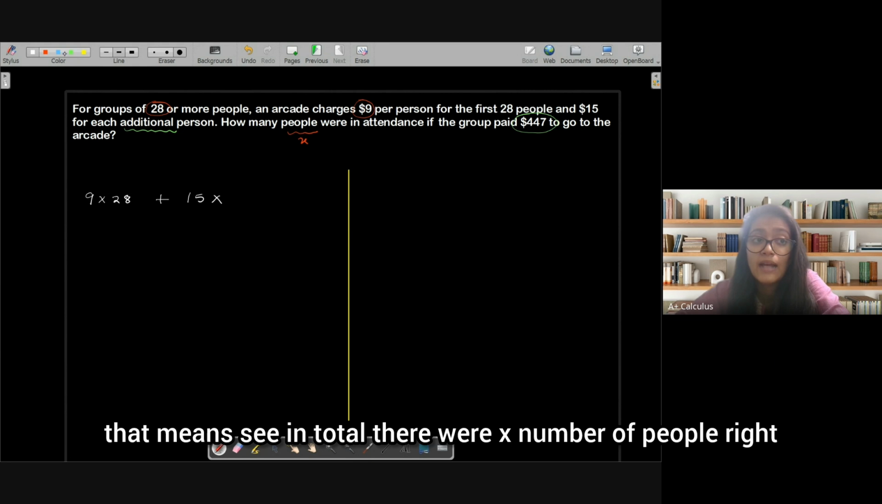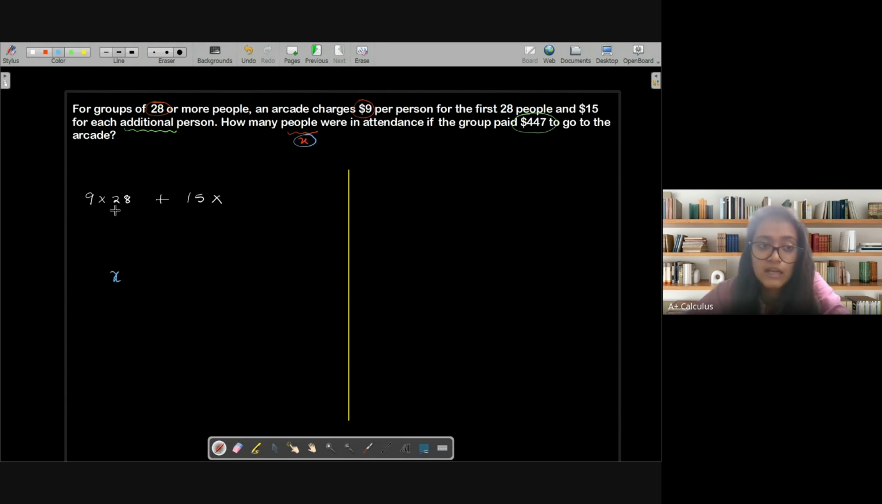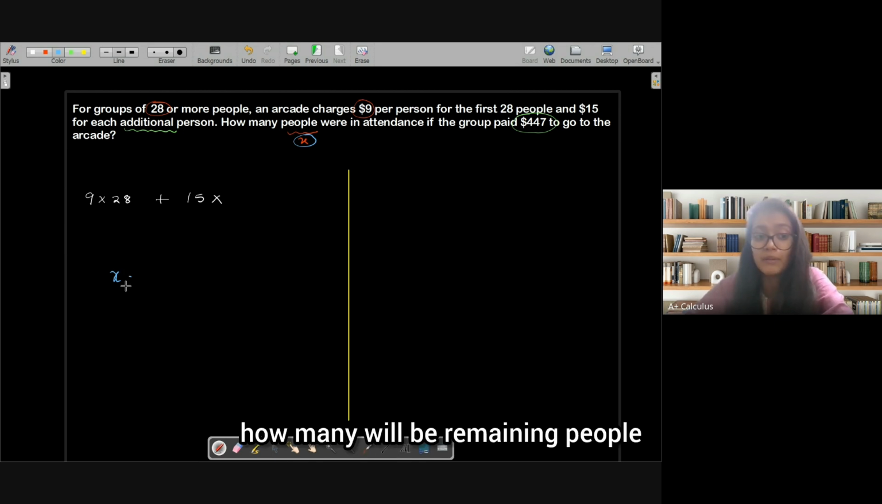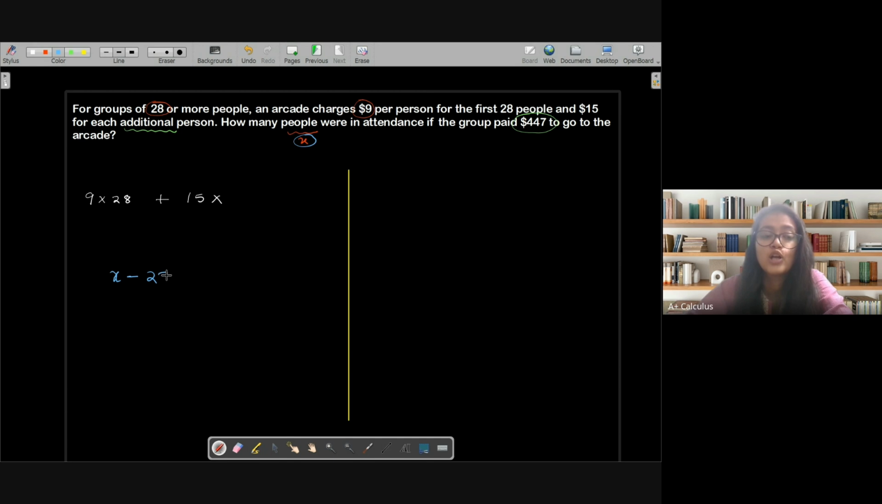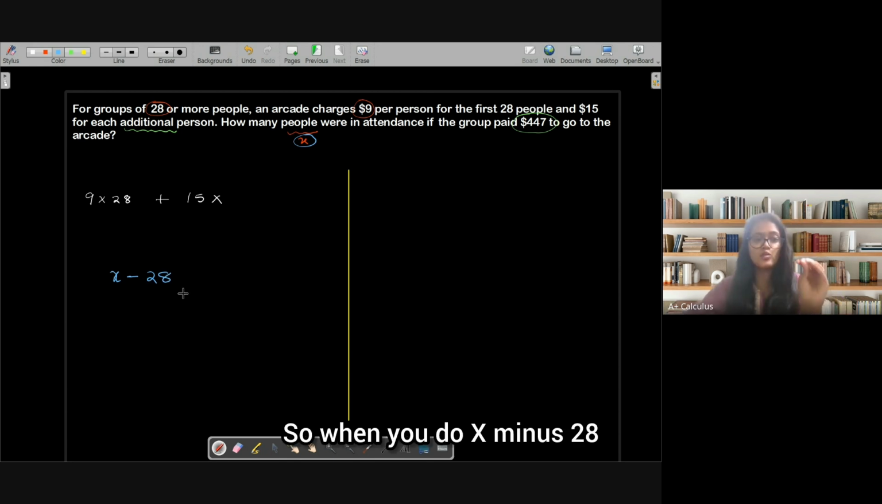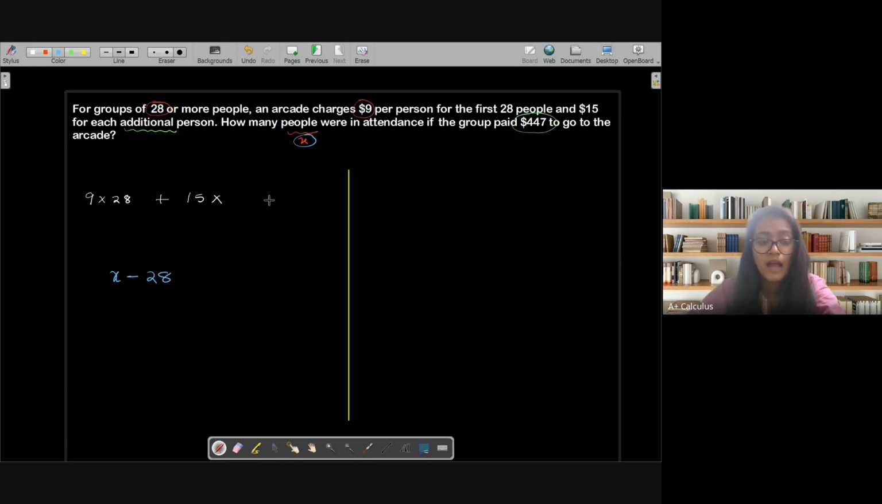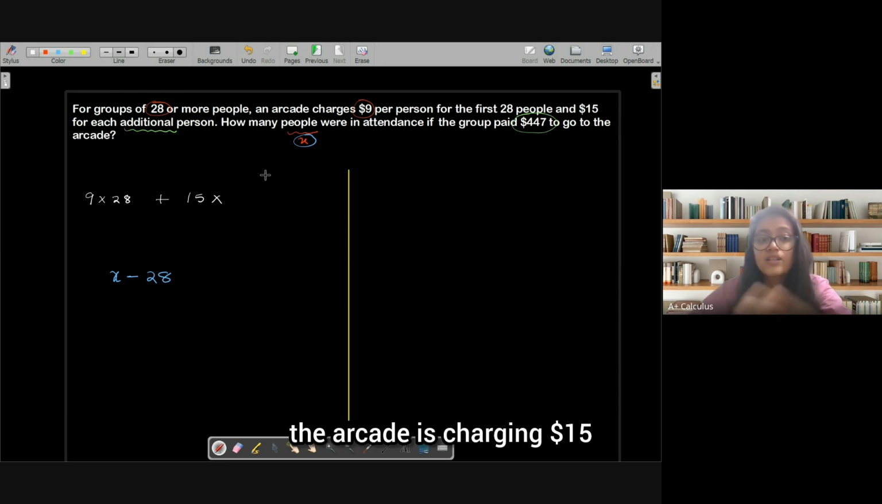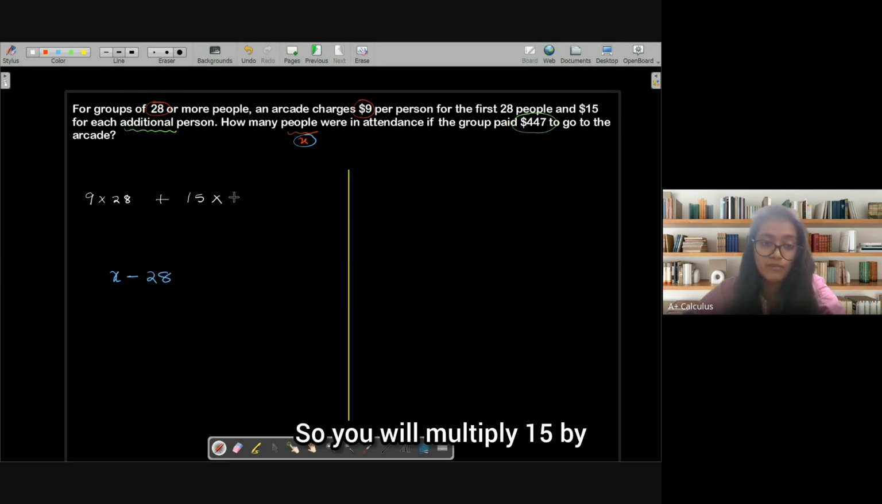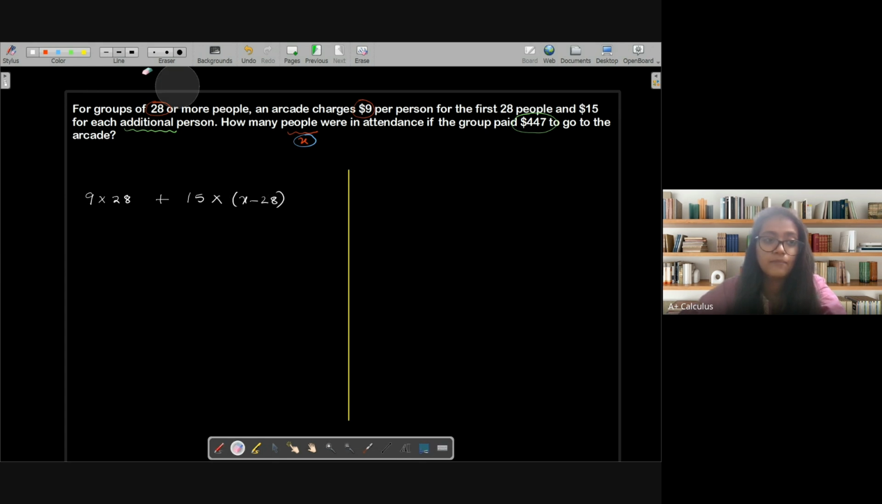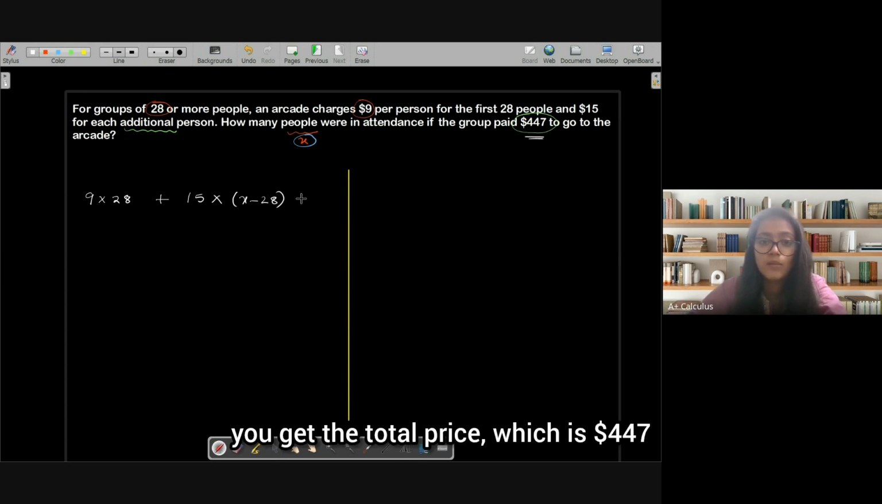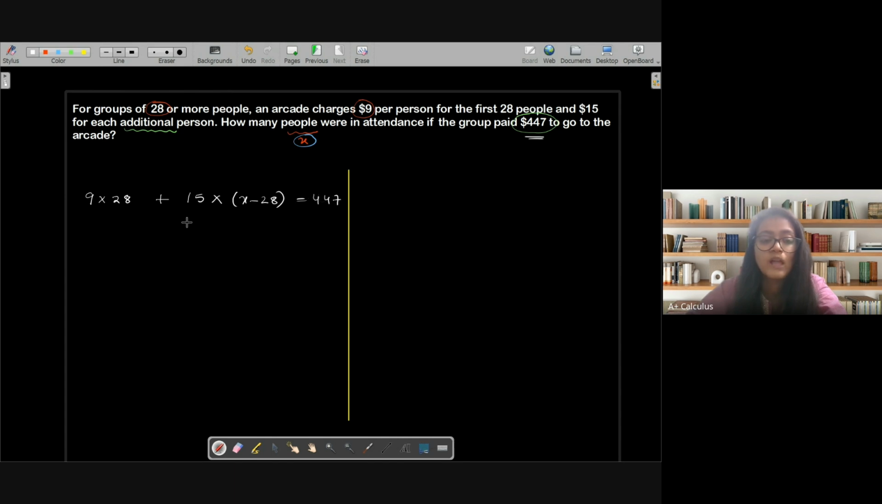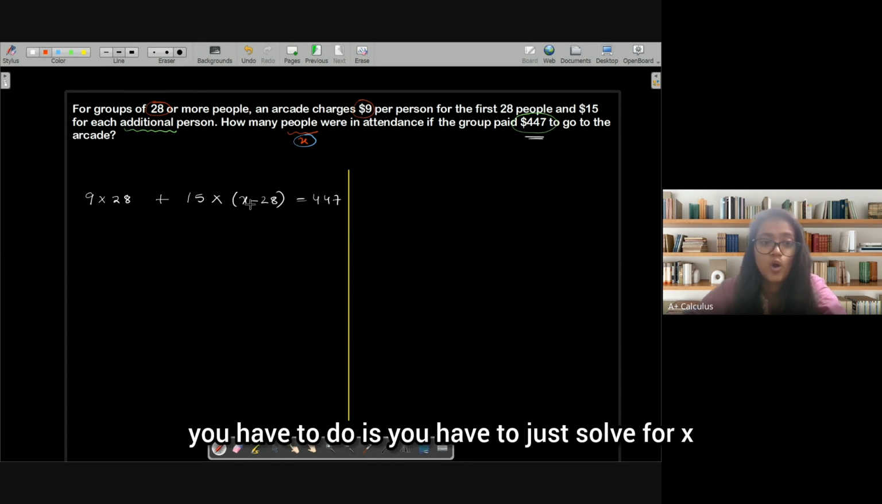Now in total there were X number of people. Out of X, for 28 they are charging $9. So how many will be the remaining people? For that you do X minus 28. When you do X minus 28, you get the remaining number of people, and for that remaining number, the arcade is charging $15. So you multiply 15 by X minus 28. When you add them, you get the total price, which is $447. So now all you have to do is solve for X.